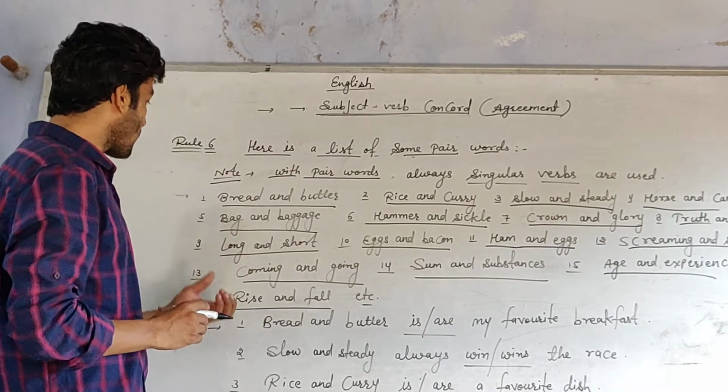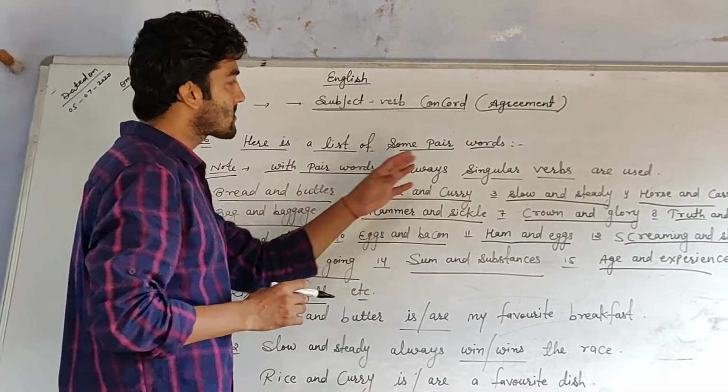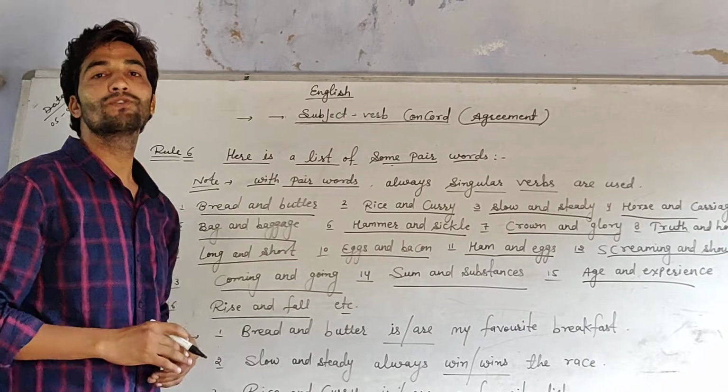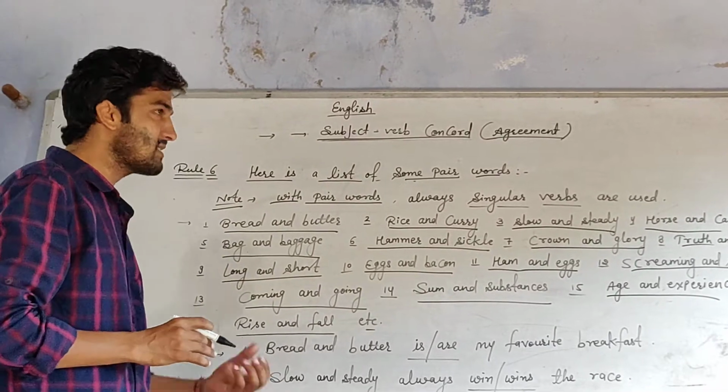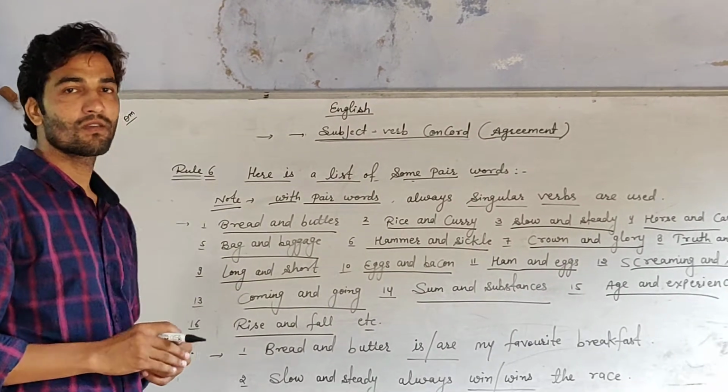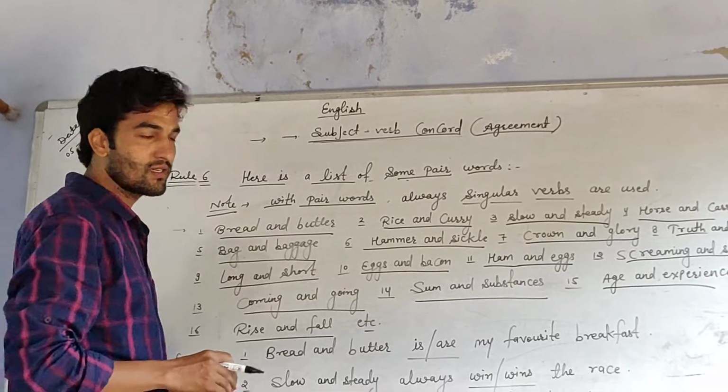With pair words, singular verbs are used. Let's try to understand according to these examples.